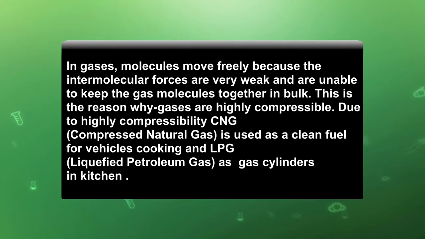This is the reason why gases are highly compressible. Due to high compressibility, CNG, compressed natural gas, is used as a clean fuel for vehicles, and in cooking, LPG, liquefied petroleum gas, as the gas cylinder we all see in the kitchen.